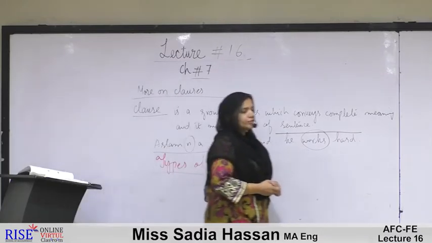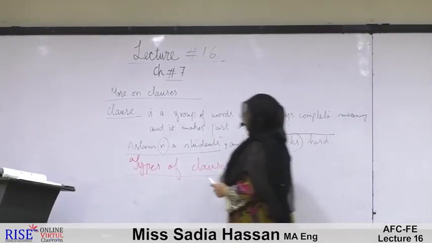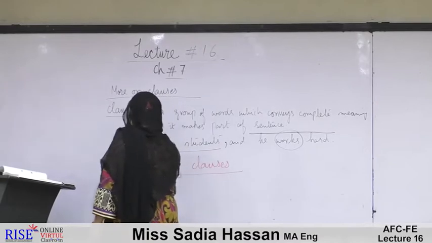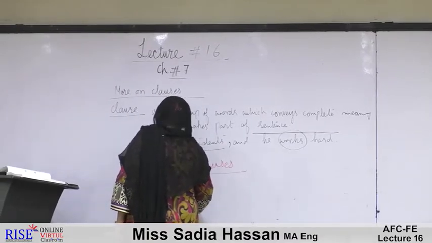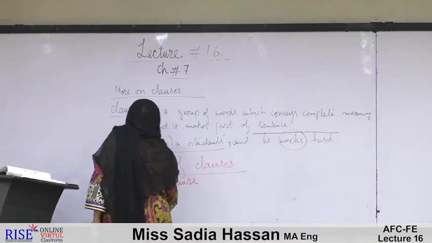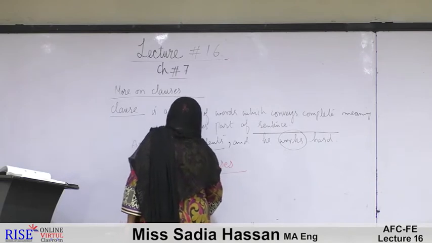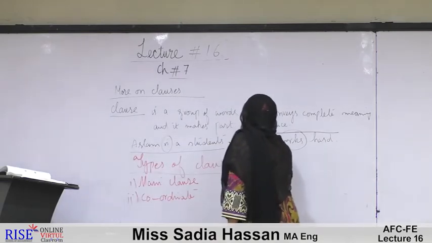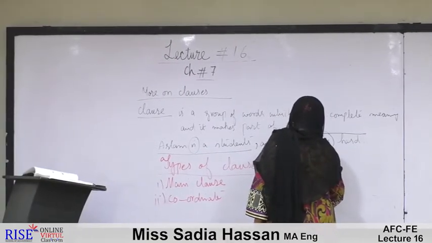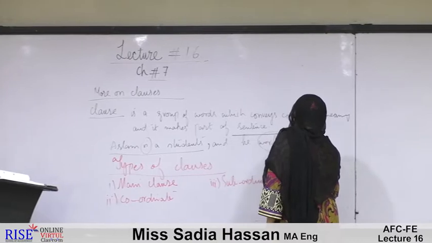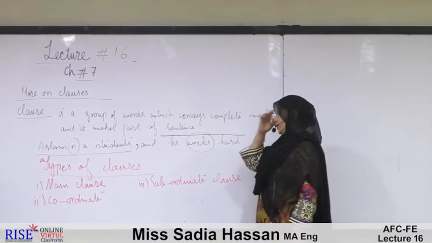We might have three types of clauses. The first clause is called the main clause. The second type is called the coordinate clause. And the third type is called the subordinate clause. Main clause, coordinate clause and subordinate clause.